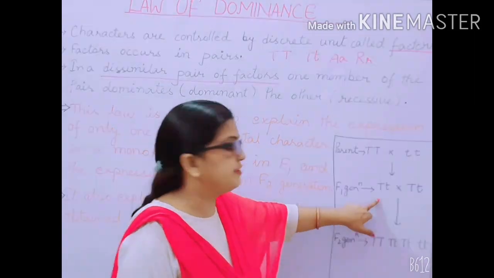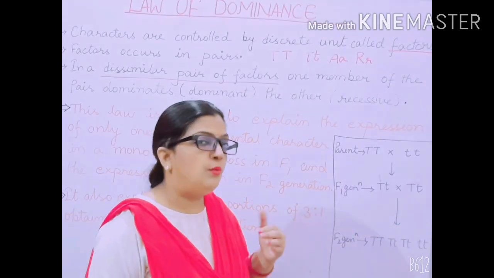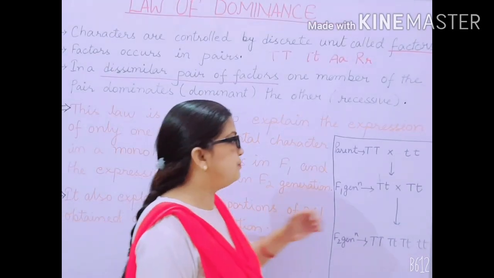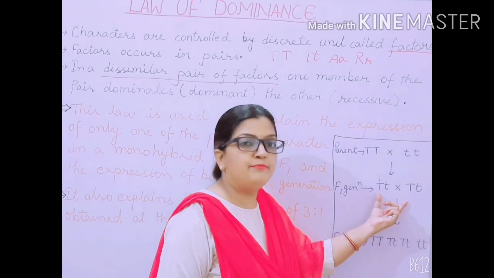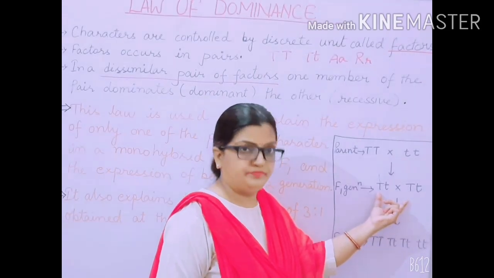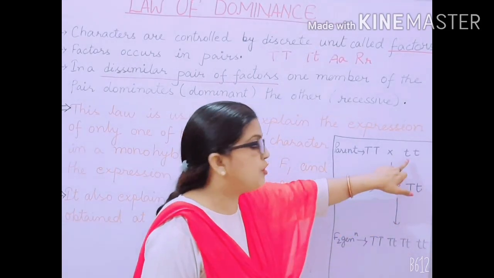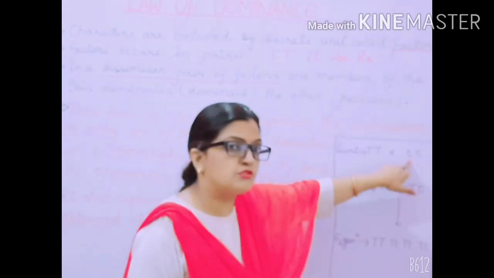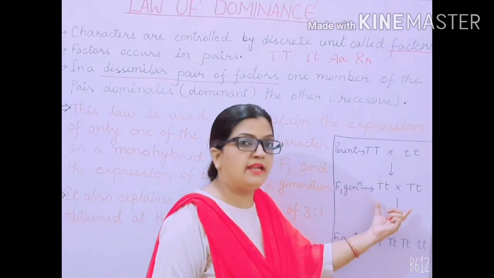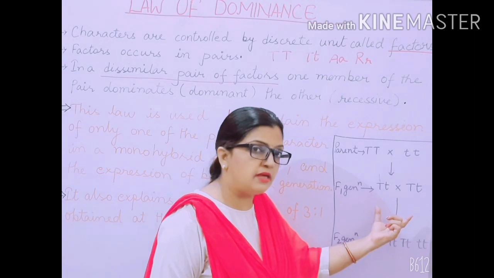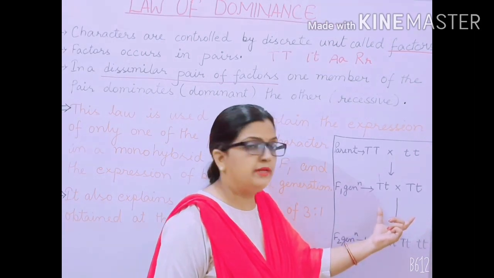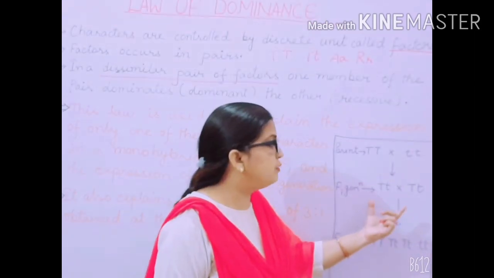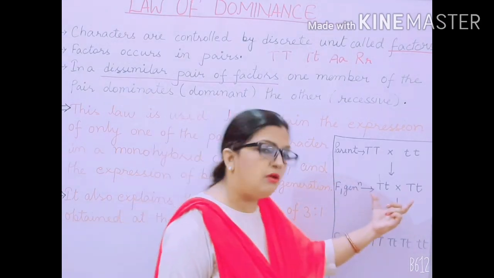But in the F1 generation, after cross pollination, what did Mendel obtain? Mendel obtained a hybrid, impure type of tall plant. Now, the cross was made with the recessive dwarf also, but did Mendel obtain the recessive dwarf plant in the F1 generation? No, he did not obtain it. He obtained a tall plant.